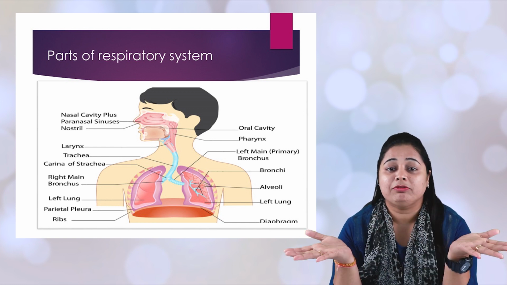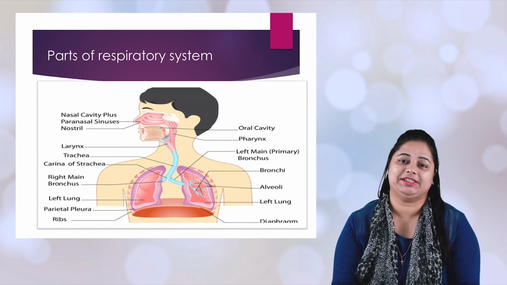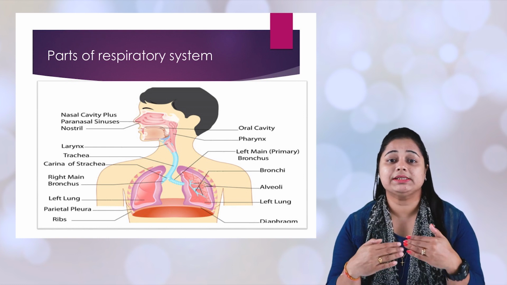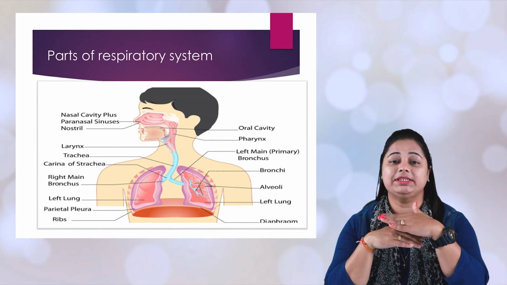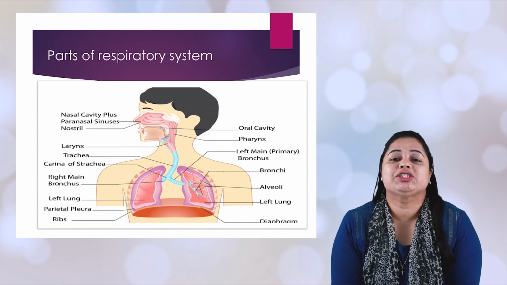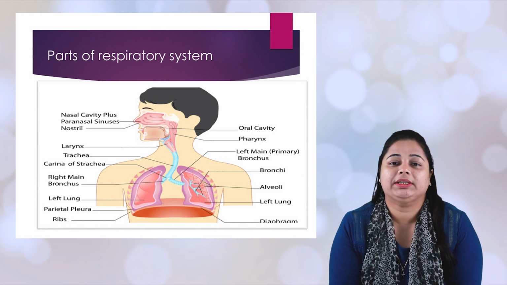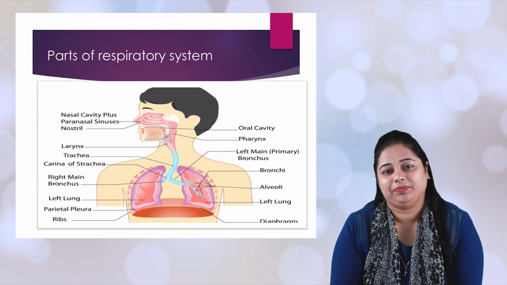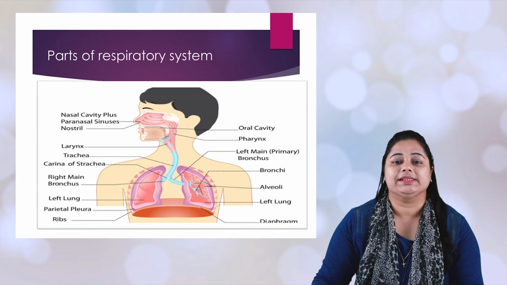Thereafter, we have two lungs, which are covered by something called the pleural cavity. One organ divides the thoracic cavity and the abdominal cavity into two parts, and that is called the diaphragm. So I hope you understood the parts of the respiratory system. Let us now go deeper into ARDS.